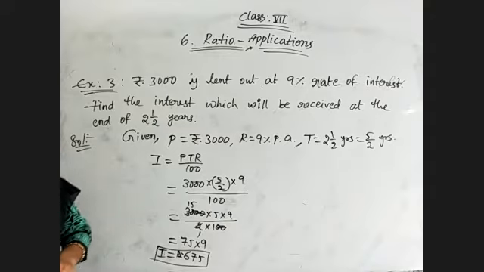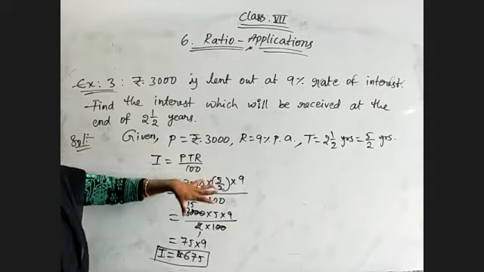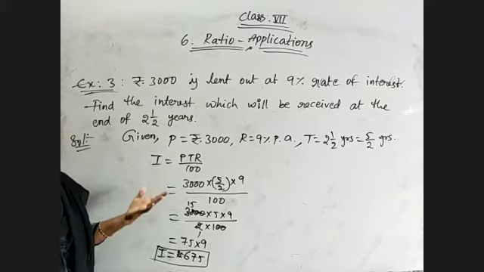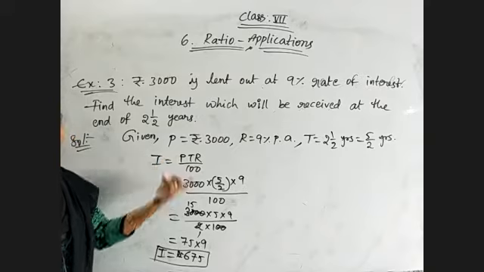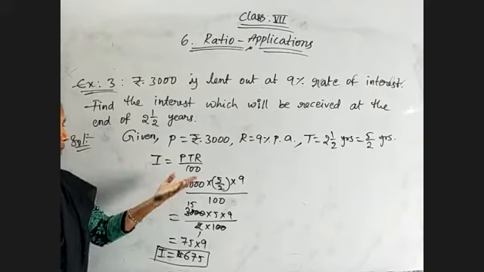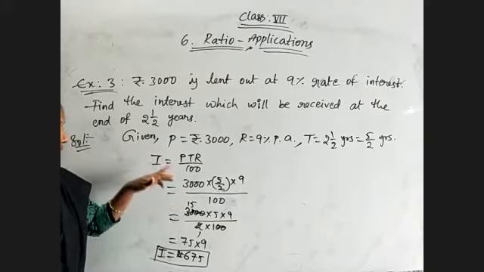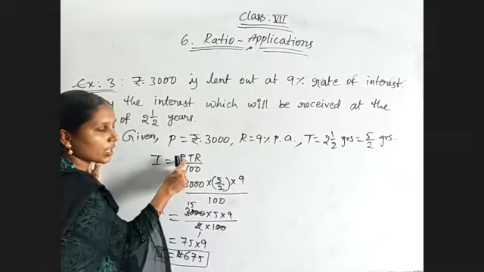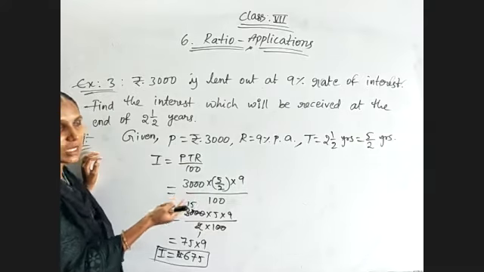So this is how we find the interest when P, T, R values are given. And in the next example we will see when interest and any two values are given, how to find the other. If they are given interest and P and R values, then how we can find the T value, like that we will see the remaining cases.